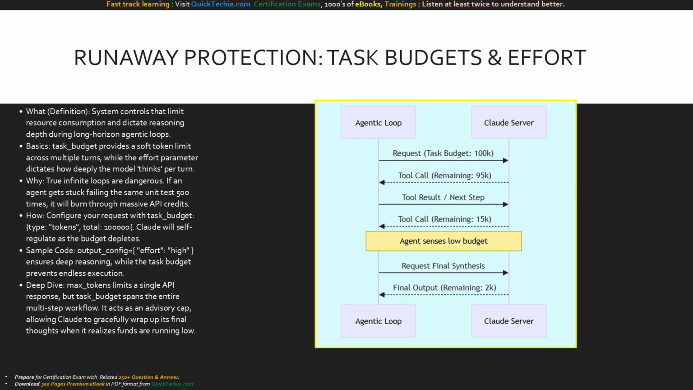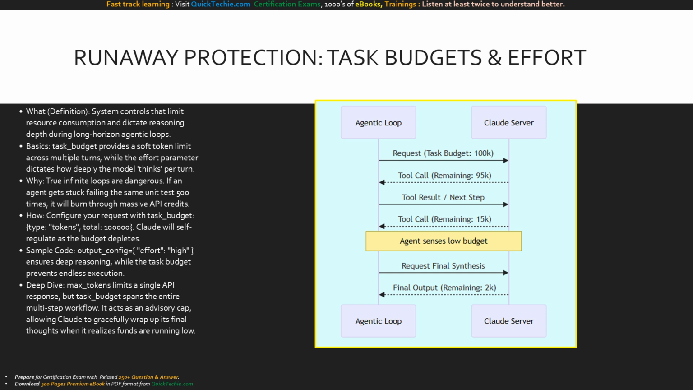Why are these mandatory? Because true infinite loops are financially dangerous. If your agent gets stuck trying to fix a broken unit test and fails 500 times, it will burn through your API credits instantly. How do we stop it? We configure the API request with a specific task budget, say 100,000 tokens. The sample code shows setting effort to high for deep reasoning.